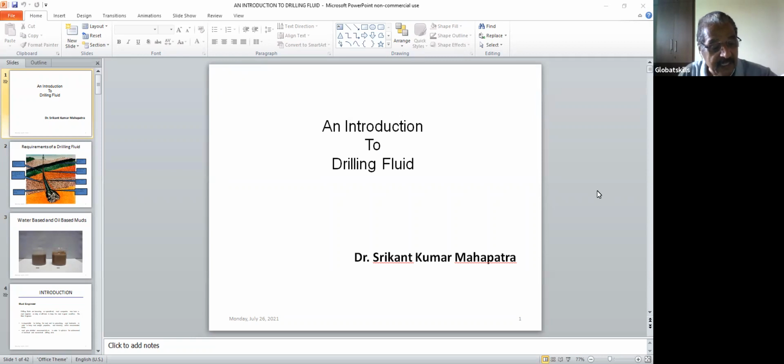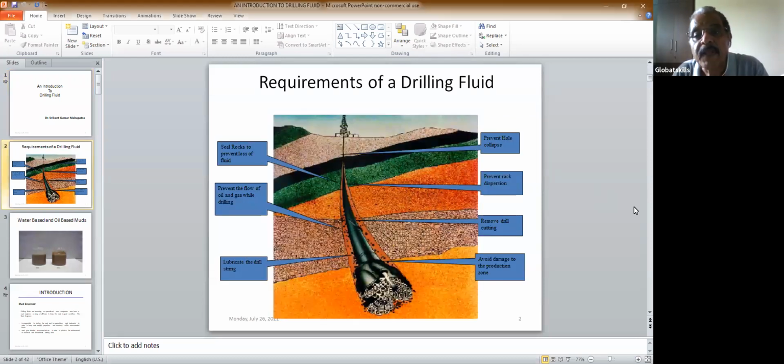Okay, so let's see one by one why you are using it. You see, for the purpose of using anything, there has to be a reason. Just don't use anything wasting a lot of money. Now if you go to the next slide, so this is why you are using a drilling fluid.